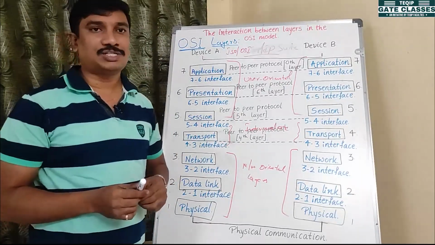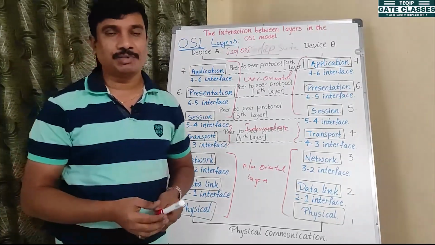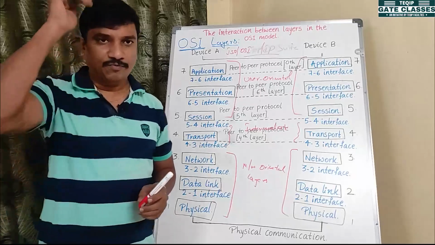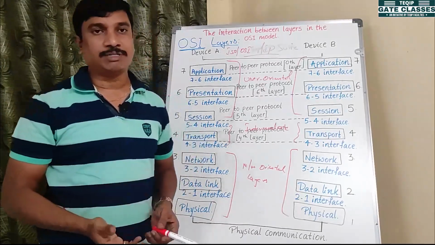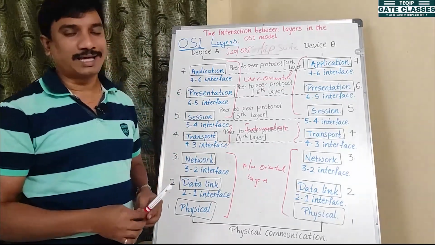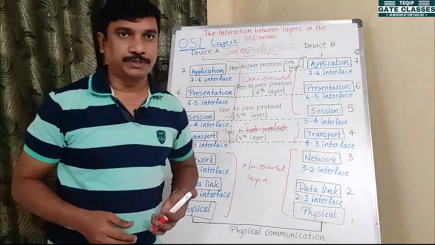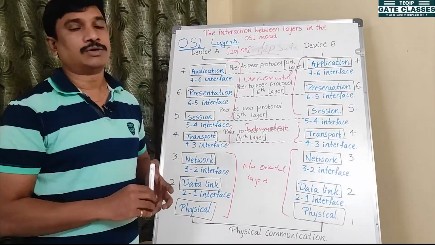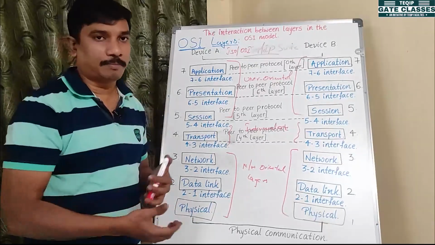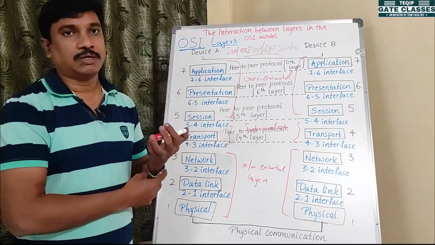ISO means International Standard Organization. This is one organization, established in 1947. Why was it established in 1947? For communication purposes. With the help of that organization, they could implement models like the OSI model.